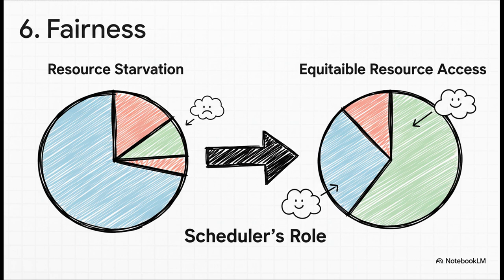Rule number 6 is all about fairness. In a system with tons of different users, you just can't let one person's jobs hog all the resources, leaving everyone else's tasks to starve. The scheduler has to be an impartial referee, making sure every process gets its fair share of the processing pie. Our principal makes sure every single student has equal access to the library, the labs, and the teacher's attention.